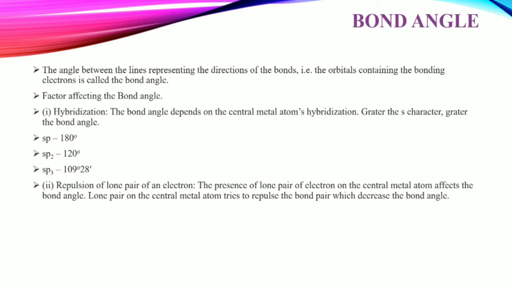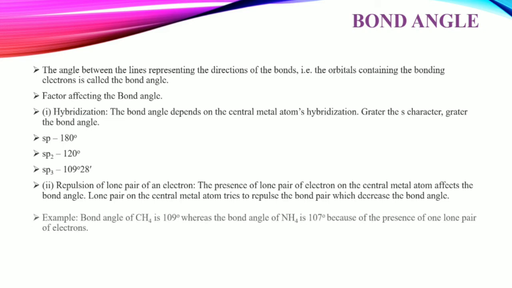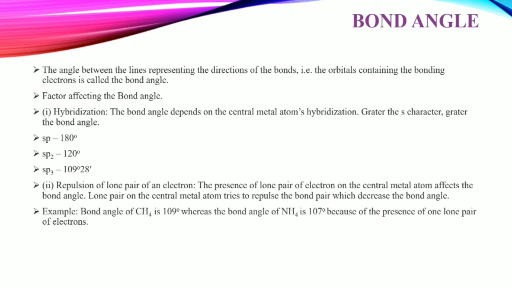Secondly, repulsion of lone pair of electrons. The presence of lone pair of electrons on the central metal atom affects the bond angle. The lone pair of the central metal atom repels the bond pair, which decreases the bond angle. For example, bond angle of CH4 is 109 degree, whereas the bond angle in NH3 is 107 because of the presence of lone pair of electrons. એટલે કે lone pair present હોય તો bond angle માં થોડો difference આવી શકે.